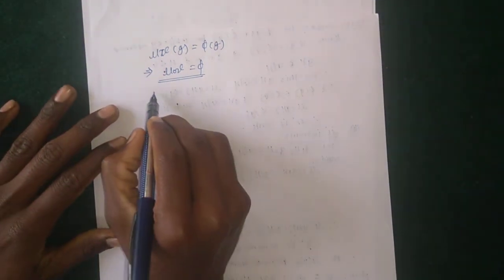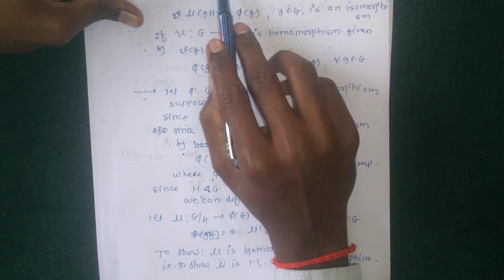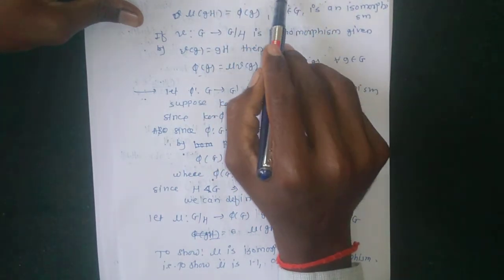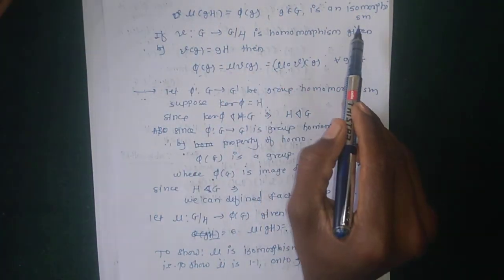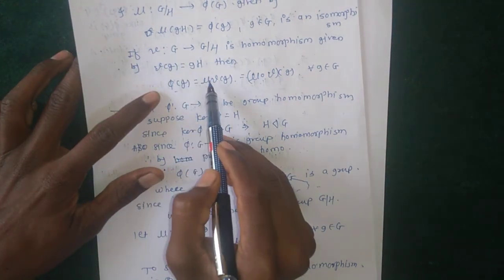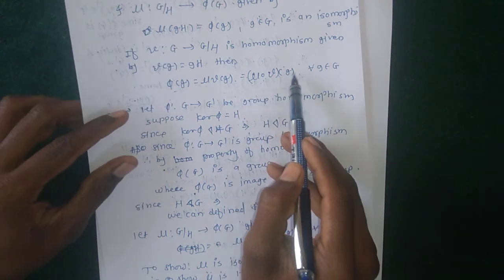Okay, this is the proof of the fundamental theorem. So there are only three steps. Firstly, to show that φ(G) is a group: if G is a group, then its image is a group, so using this result, φ(G) is a group. Then to show that ν is an isomorphism, which means one-one, onto and homomorphism. Then lastly, to show that φ(g) is equal to ν∘γ(g).